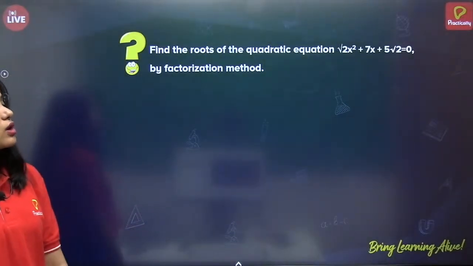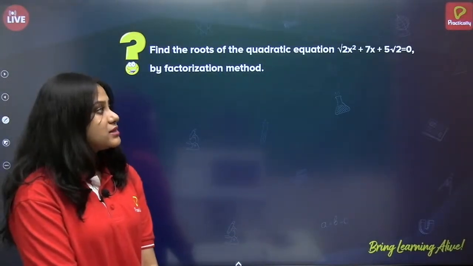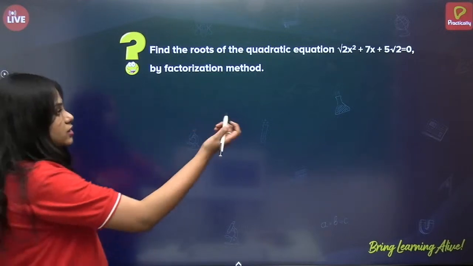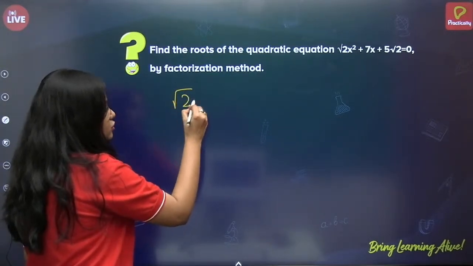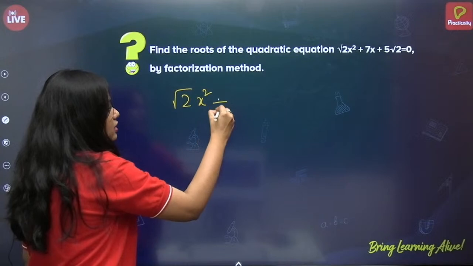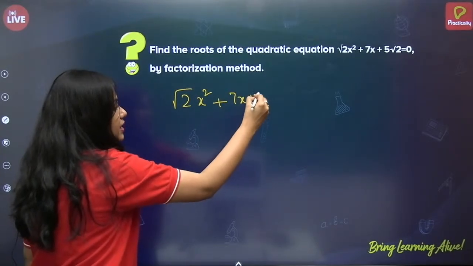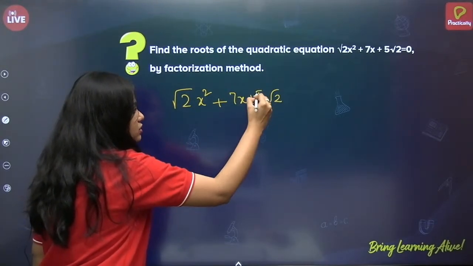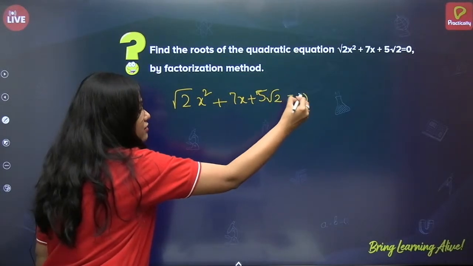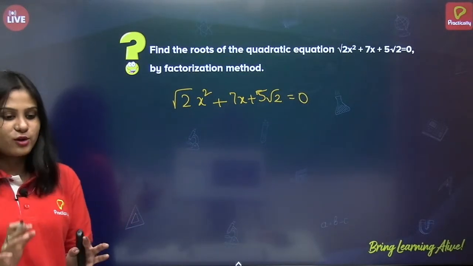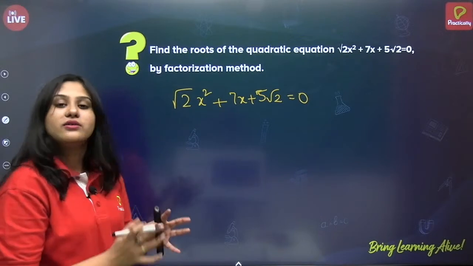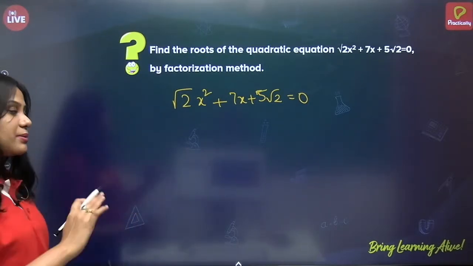Alright. So come on, root 2x square plus 7x plus 5 root 2 is equal to 0. Let us write root 2x square plus 7x plus 5 root 2 is equal to 0. Now when you see the roots, don't get scared. It is easier only. We'll just simplify it step by step, it will be easier.